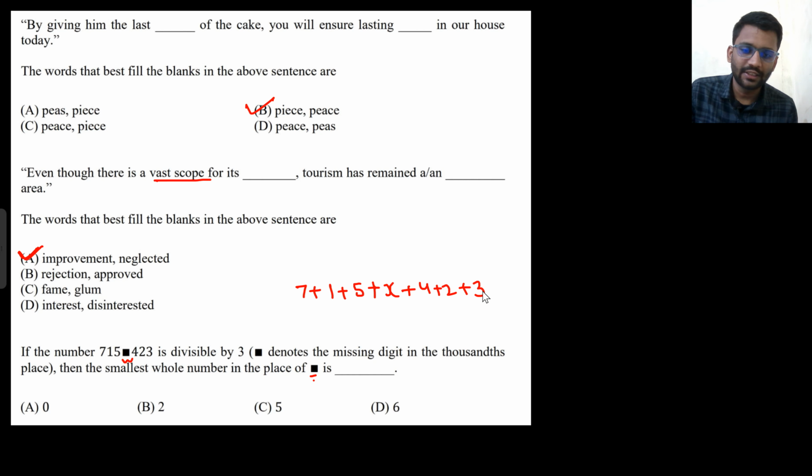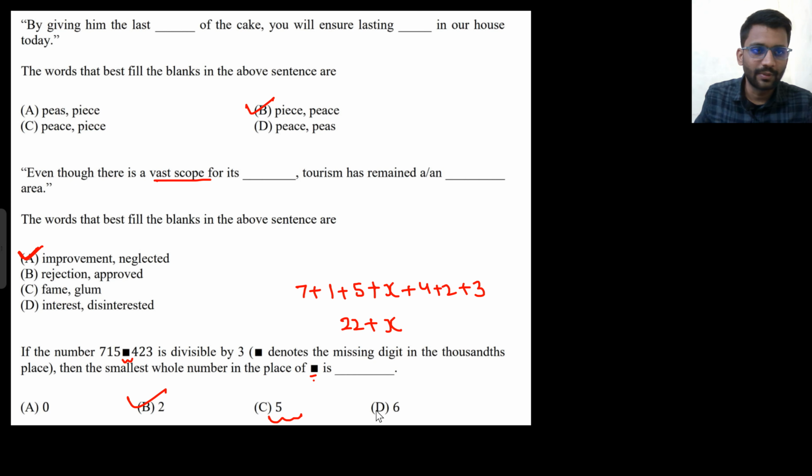So 4 plus 2 is 6, plus 3 is 9, 9 plus 1 is 10, and this would be 10 plus 12, 22. 22 plus x. So what number would make it divisible by 3? 24 is divisible by 3, so 2 would be there. If you take 5, that would also work, but they are asking for the smallest whole number. So 2 would be the correct answer. 24 is divisible by 3, right? So 2 is the correct answer.